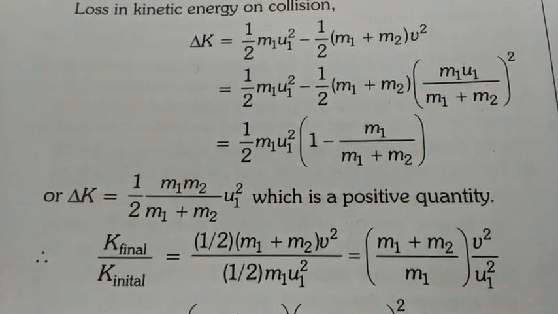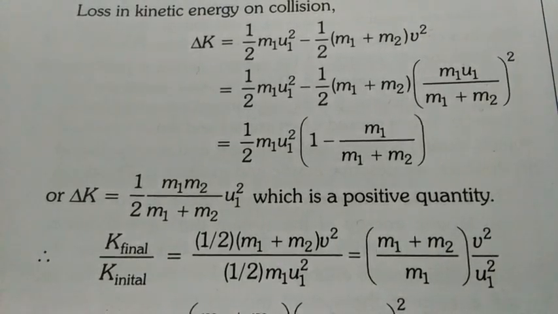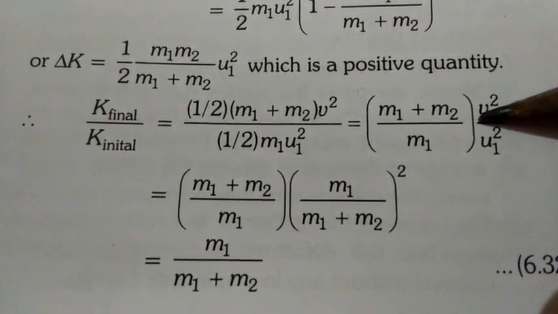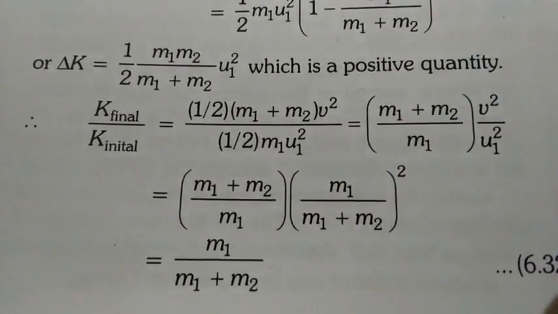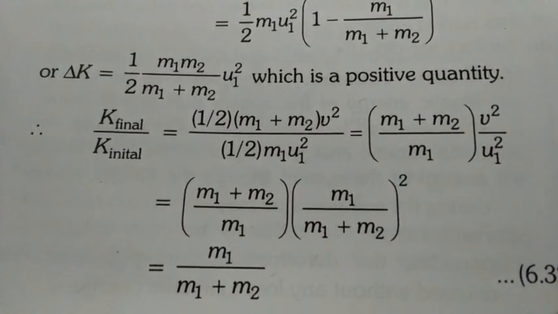Okay. Now if we want to find the ratio of final and initial kinetic energy, we can simply divide them. After dividing them and putting the value of v square, we get this line. The ratio of final and initial kinetic energy is m1 upon m1 plus m2.